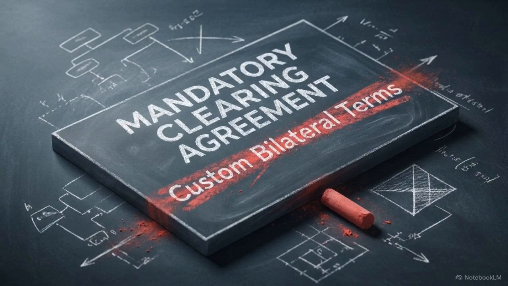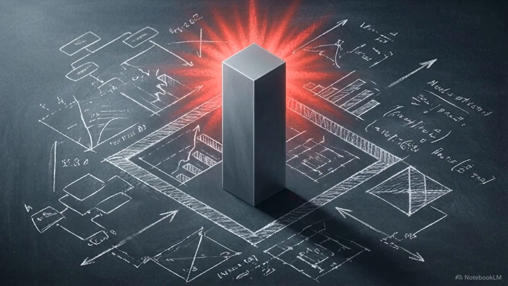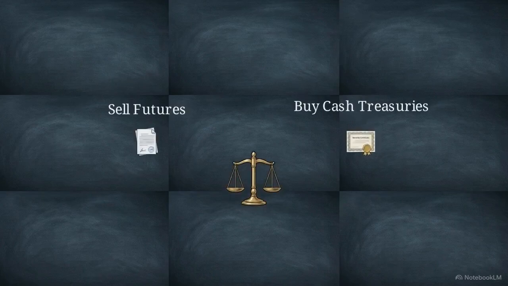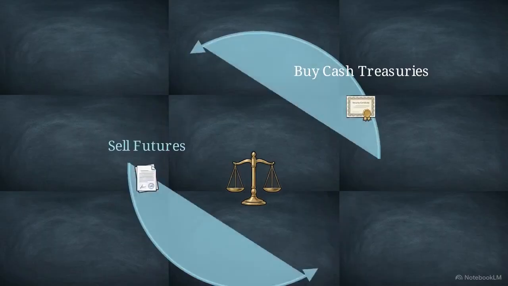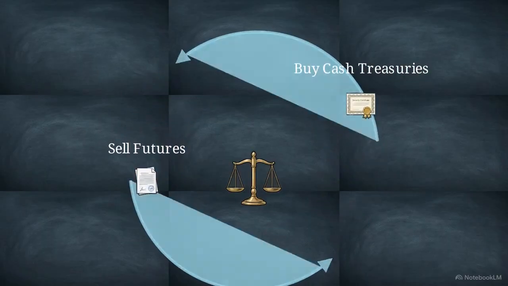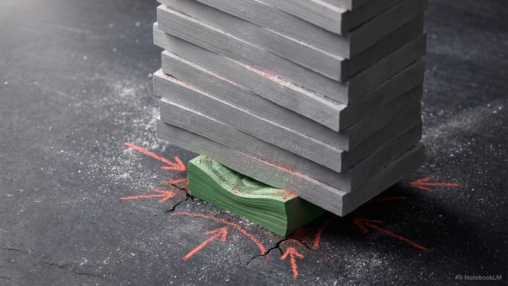Higher margin requirements may impact the contracting flexibility that currently exists in the private bilateral repo segment. Despite these reforms, the Financial Stability Oversight Council has identified emerging risks from high leverage within the hedge fund sector. This risk is concentrated in the Treasury cash futures basis trade, an arbitrage strategy that relies on selling futures and buying cash treasuries. This trade is heavily dependent on stable overnight repo funding.